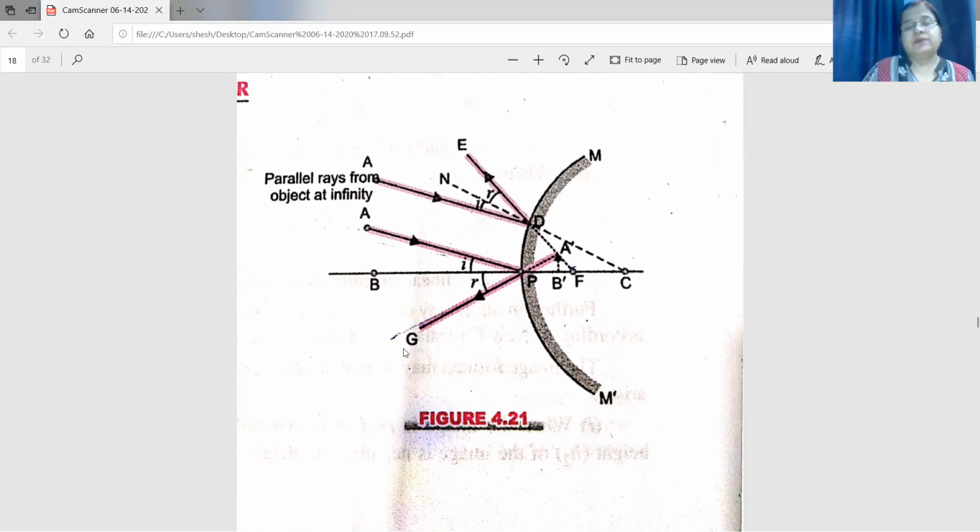So when you move this ray backward, you will find that the two rays appear to meet between F and P. A dash B dash is the image obtained and it is virtual, erect, small in size and formed between P and F.